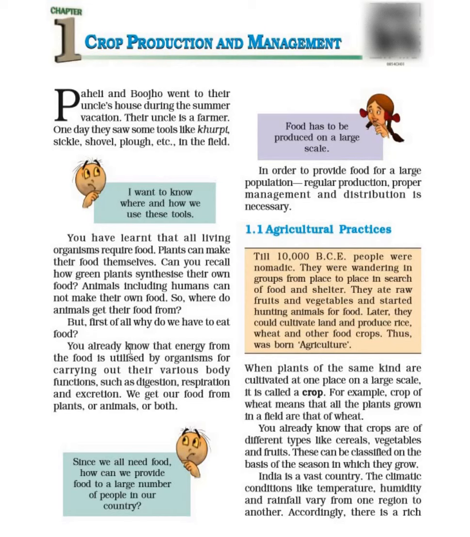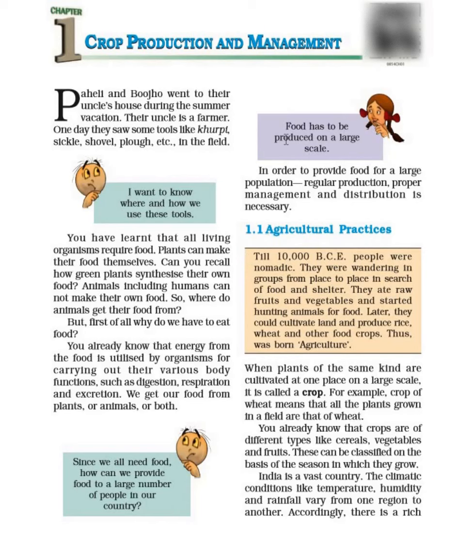So you already know that energy from the food is utilized by organisms for carrying out their various body functions, such as digestion, respiration, and excretion. We get our food from plants or animals or both. Since we all need food, how can we provide food to a large number of people in our country? So Bujo has another doubt. He is saying, how can we make food for a large number of people living in the country?